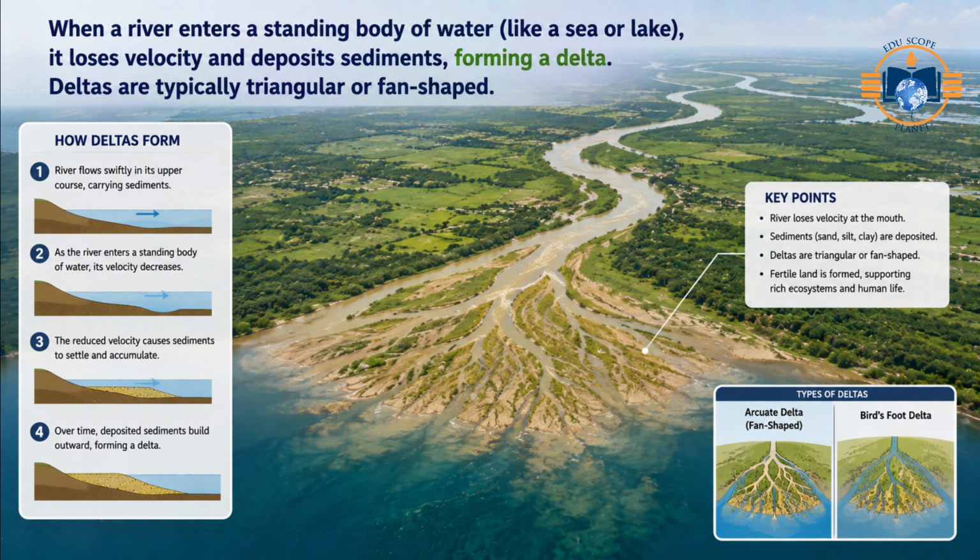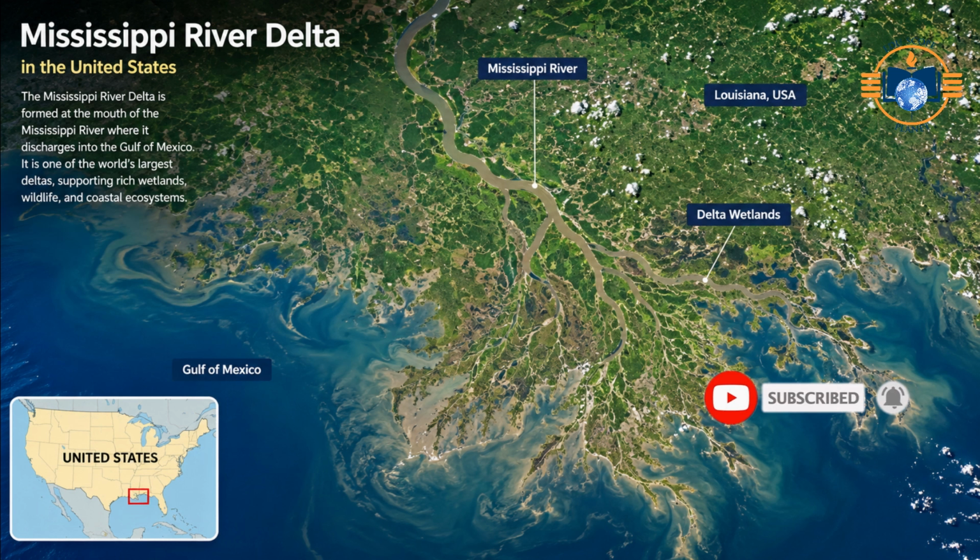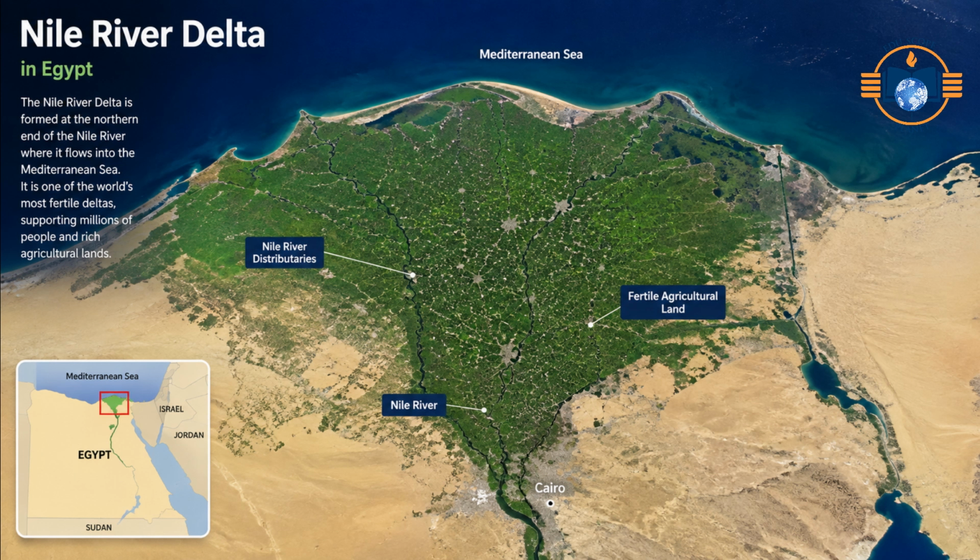Deltas. Formation: when a river enters a standing body of water, like a sea or lake, it loses velocity and deposits sediments, forming a delta. Deltas are typically triangular or fan-shaped. Examples: the Ganges-Brahmaputra Delta in India and Bangladesh, the world's largest; the Mississippi River Delta in the United States; and the Nile River Delta in Egypt.